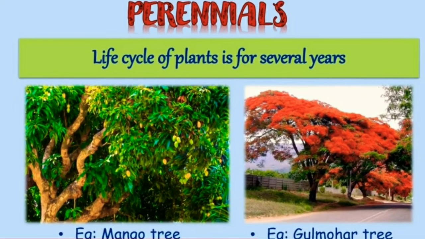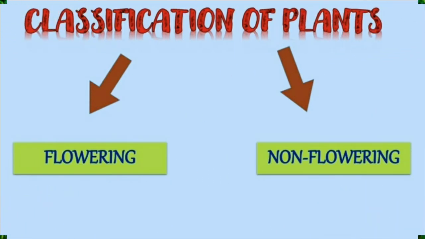And the third is perennial. It means that the life cycle of a plant is for several years. The plant lives for several years, therefore, the name given is perennials. For example, a mango tree, a gulmohar tree, etc. Understood, children? Good. Now, classification of plants.